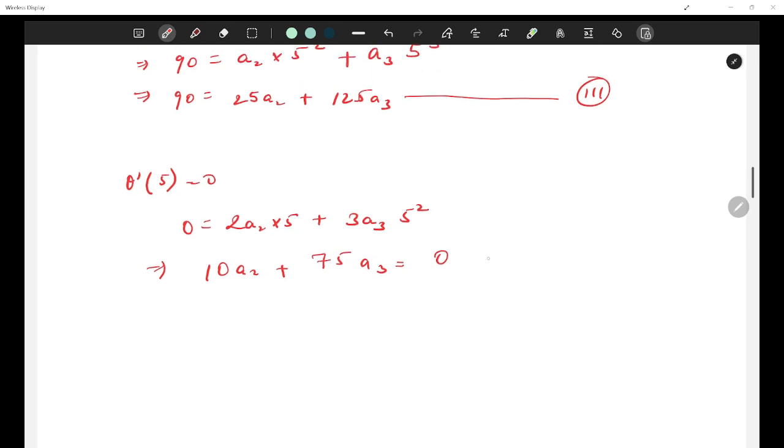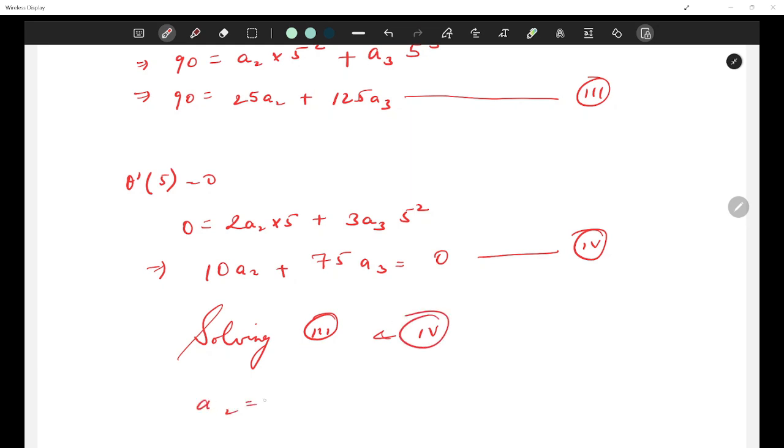This is the fourth equation that we have. Solving 3 and 4, you'll get a2 to be of some value, a3 to be of some value. Can you solve the equation for me and tell me what the answer is? This is very simple.